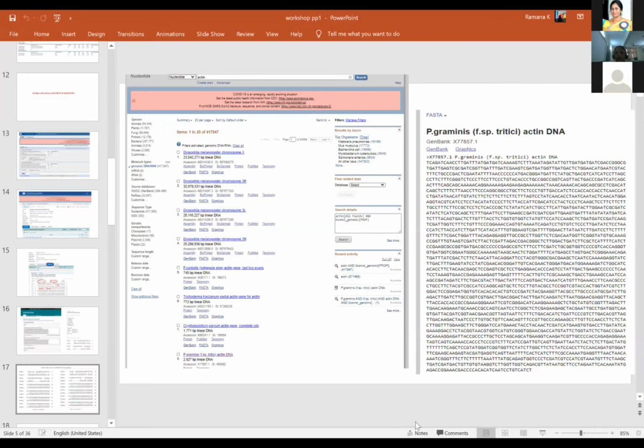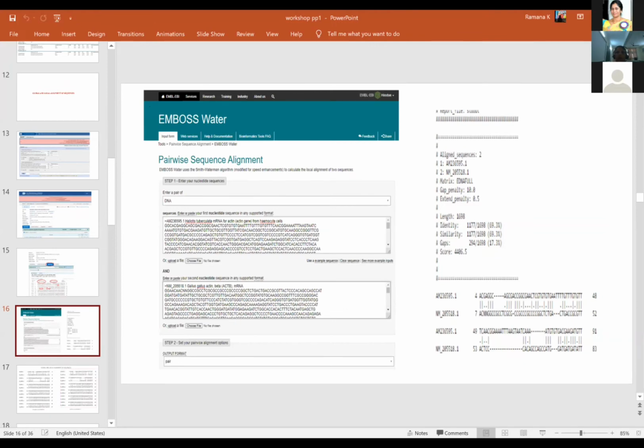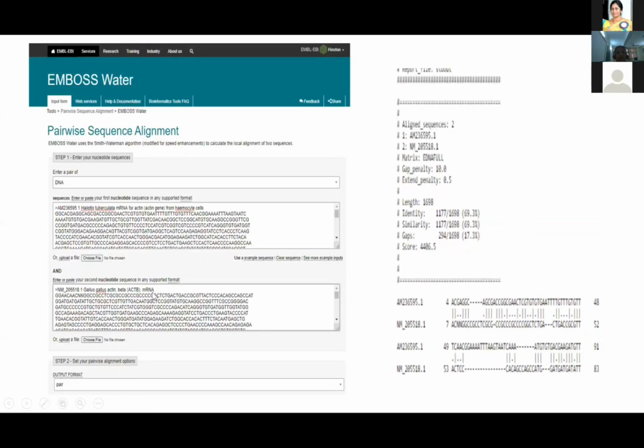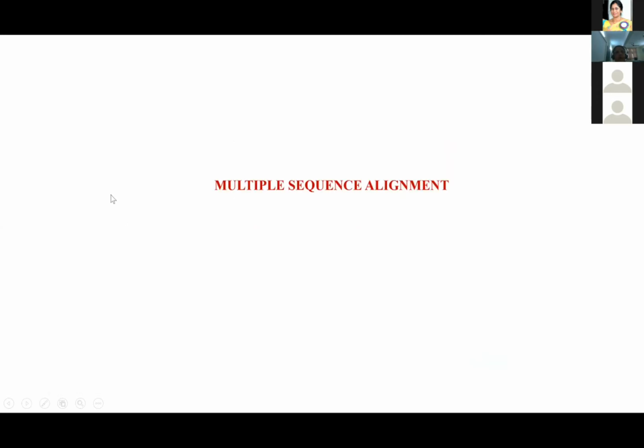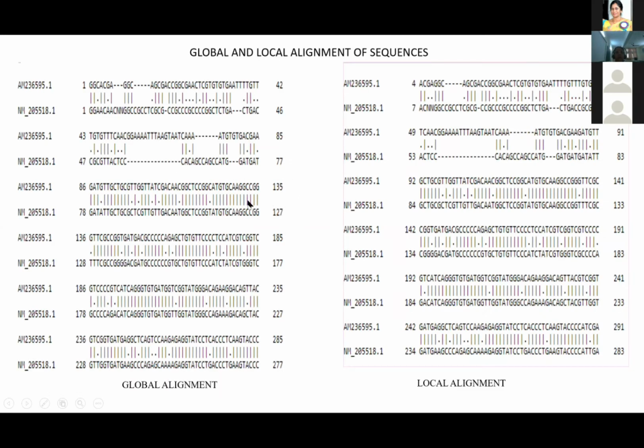So this is the alignment sequence, as I've shown you for the Needleman-Wunsch. This is the Smith-Waterman algorithm, where for both the sequences I have not given the accession number, but I have pasted the FASTA format. You can see that this symbol is there and the entire details. This is the FASTA format, because you can paste the FASTA format, and then this is the output you are going to get for the global and local alignment. We already have seen the global alignment of sequences, and this is the local alignment.